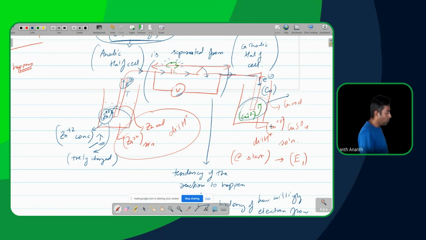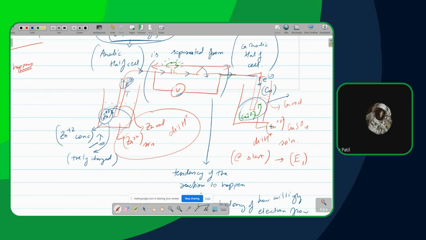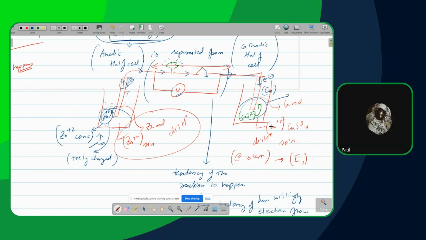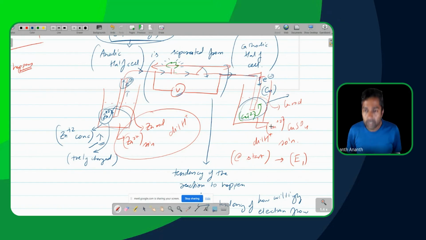What is the copper 2 plus paired with in the beginning? Copper 2 plus is accepting electrons. What is that guy's partner in the beginning, at the starting, before the reaction happens, before I turn on the switch?